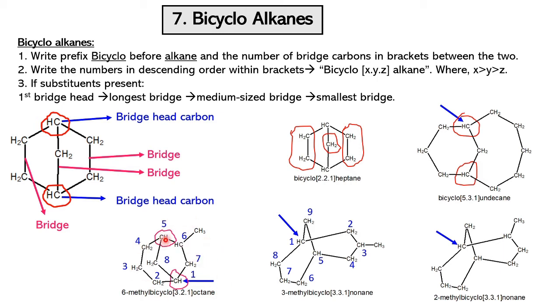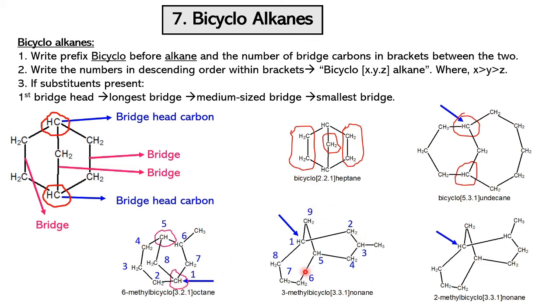You can even number from the top bridgehead carbon. In that way, let's see, we assign 1, 2, 3, 4, 5, 6, 7. If you assign from the top one, we get 7 for the methyl, as the substituent should get the lower number, that's why we continue with the bottom bridgehead carbon assigning 1.